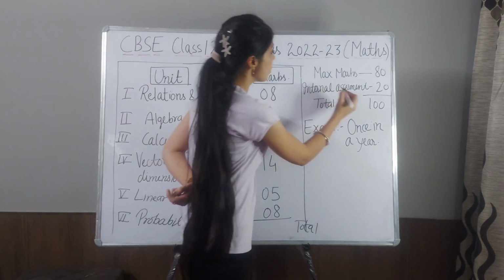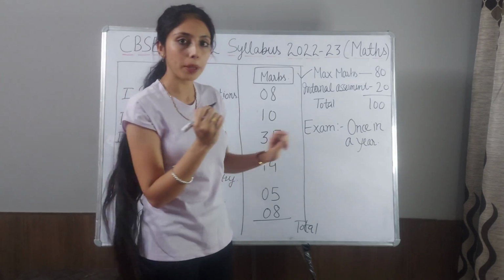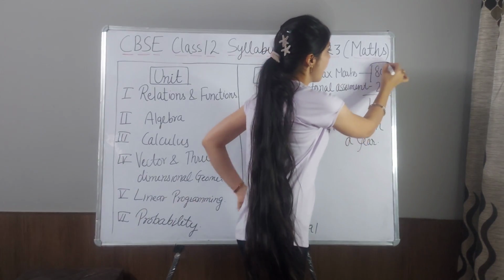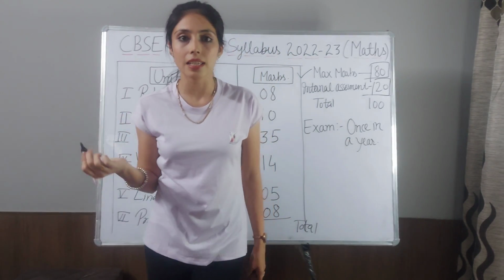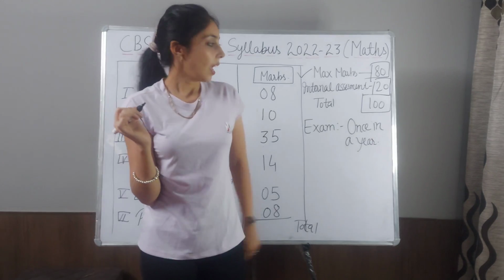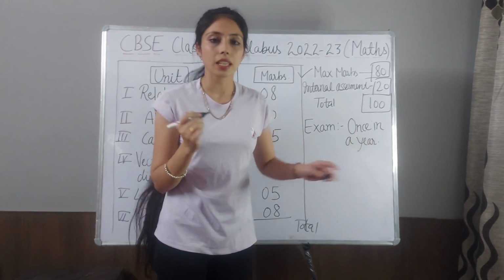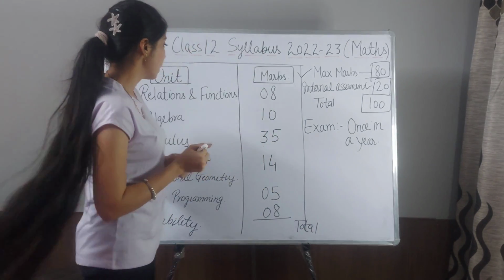First of all, the maximum marks: your written paper is of 80 marks, and 20 marks is your internal assessment based on the class test and the projects. So the total marks is 100 and the exam is once in a year. This year some topics are deleted, so let's discuss it one by one.